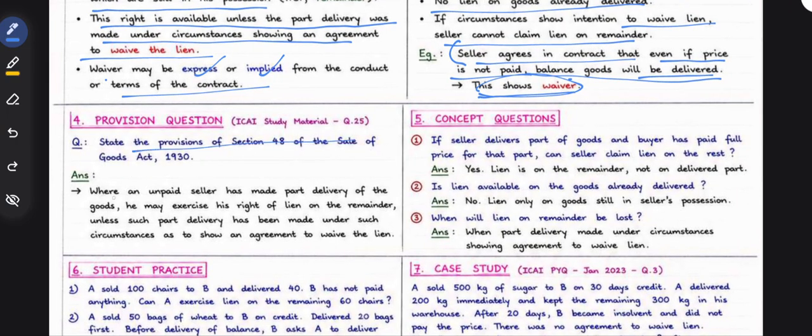State the provisions of Section 48. Where unpaid seller has made part delivery of the goods, he may exercise his right of lien on the remainder, unless such part delivery has been made under such circumstances as to show agreement to waive the lien. If seller delivers part of the goods and buyer paid full price for that part, can seller claim lien on the rest? Yes, lien is on the remainder, not on the delivered.